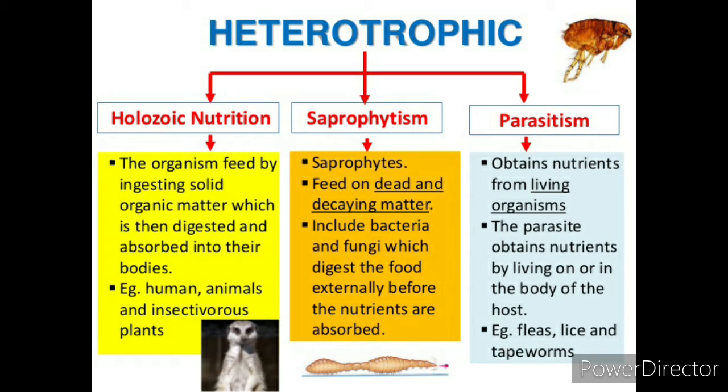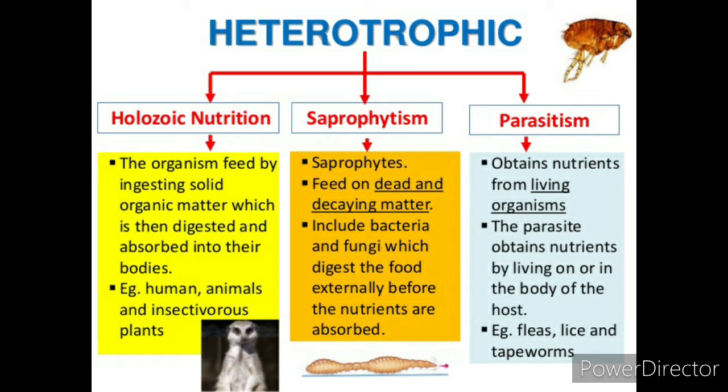Heterotrophic nutrition is divided into three types: holozoic nutrition, saprophytic nutrition and parasitic nutrition. Then what is holozoic nutrition? The organism feeds by ingesting solid organic matter, which is then digested and absorbed into their bodies. Here the organism takes in solid material and the food is digested inside the body and absorbed. Example: humans, animals and insectivorous plants.